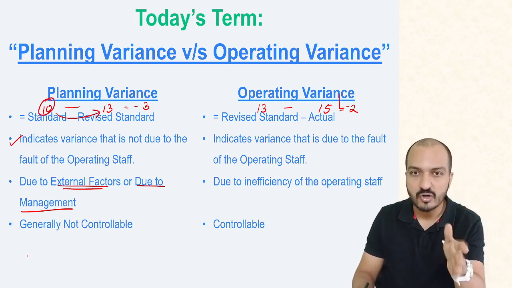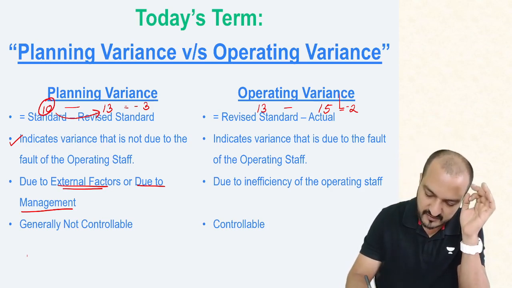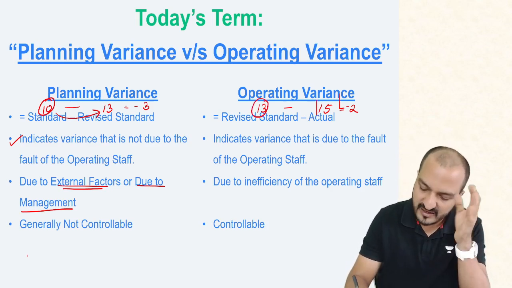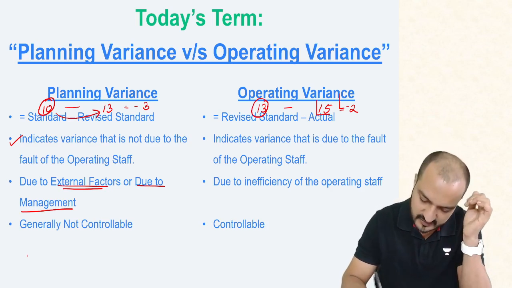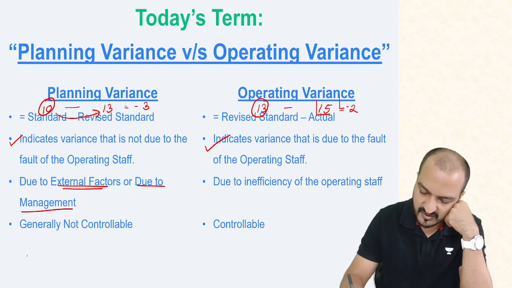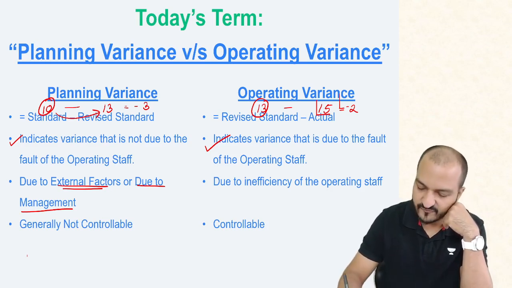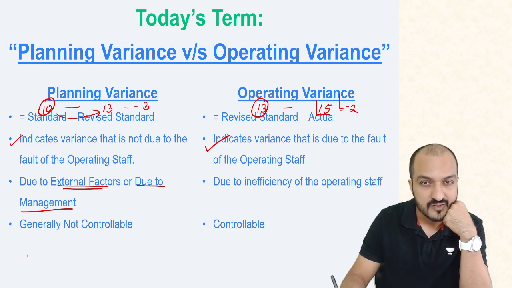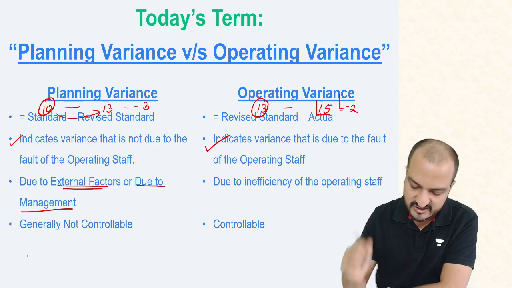But that is not the fault of the operating staff. But market price being 13 while you paid 15, this is clearly the fault of the operating staff. This variance is due to the inefficiency of the operating staff. The purchase manager was inefficient, in that he could not negotiate a good price. That is your operating variance.